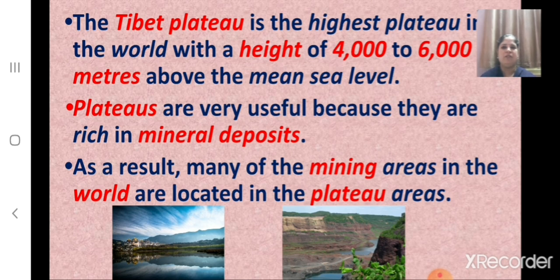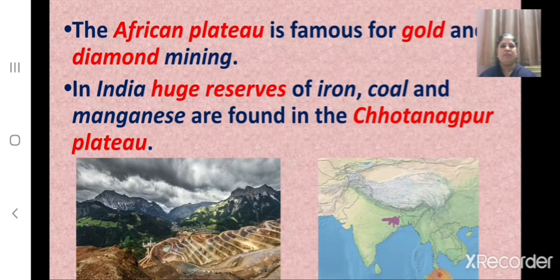And how are plateaus useful to us? Plateaus are very useful because they are rich in mineral deposits. As a result, many of the mining areas in the world are located in the plateau areas. And which plateau is famous for gold and diamond mining? The African Plateau is famous for gold and diamond mining. And where in India are huge reserves of iron, coal and manganese found? In India, huge reserves of iron, coal and manganese are found in the Chota Nagpur Plateau.